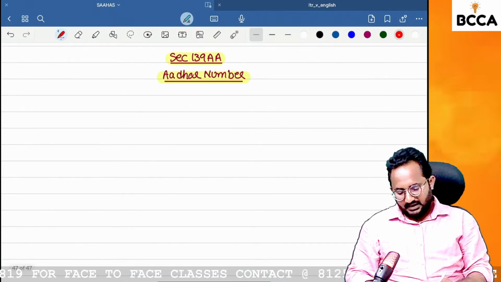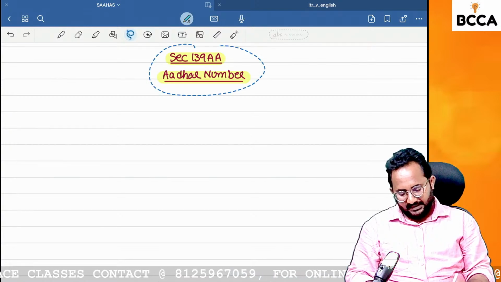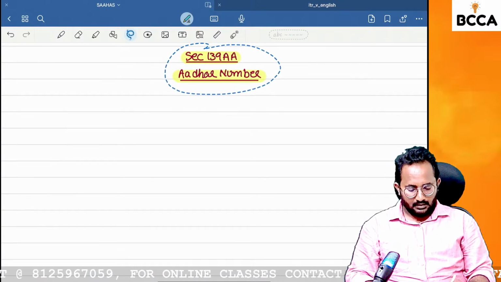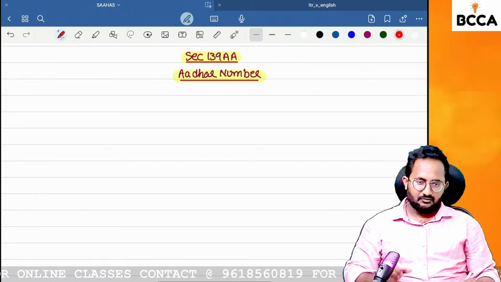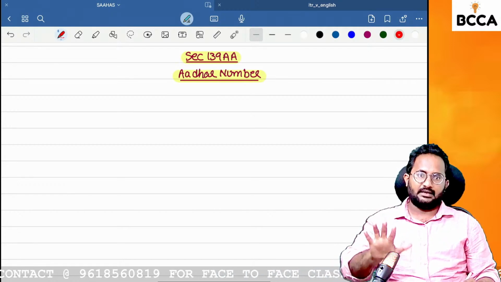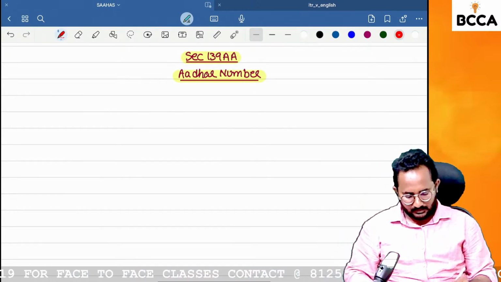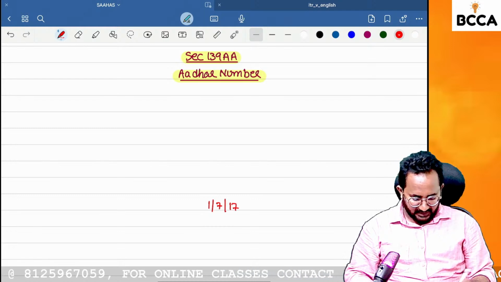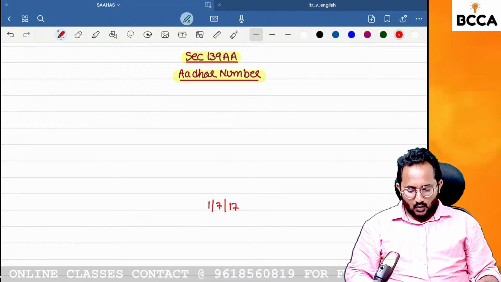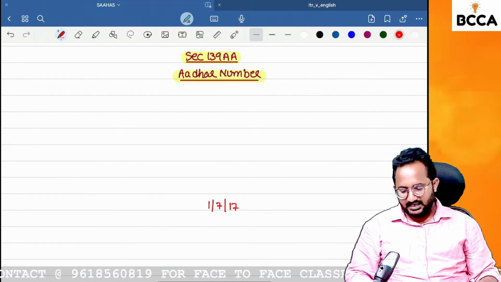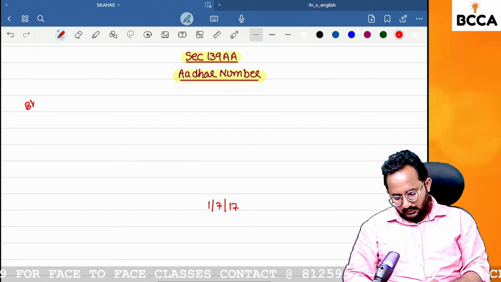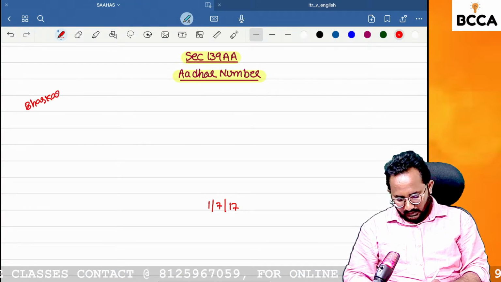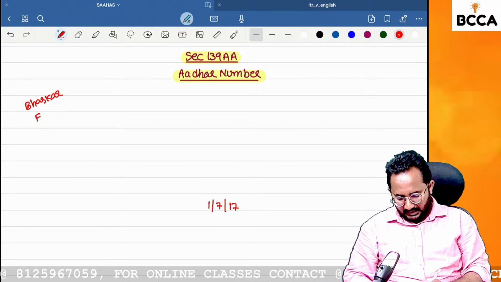For better understanding of this provision, I want to take one base date. So if you remember section 139AA, automatically you need to remember one base date. Okay, what is the base date? 1/7/2017.